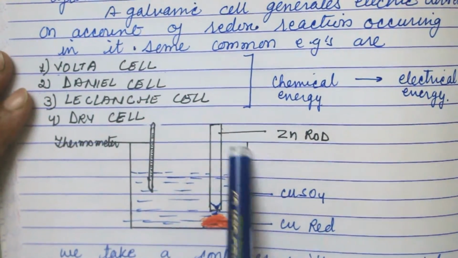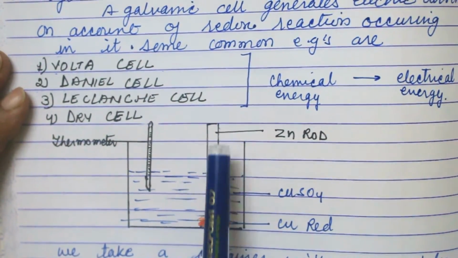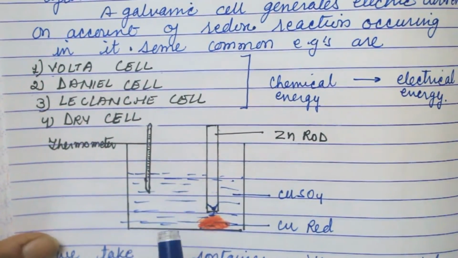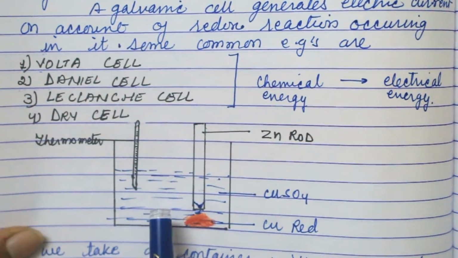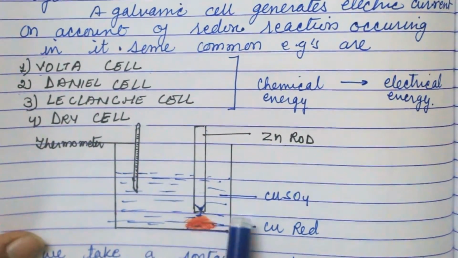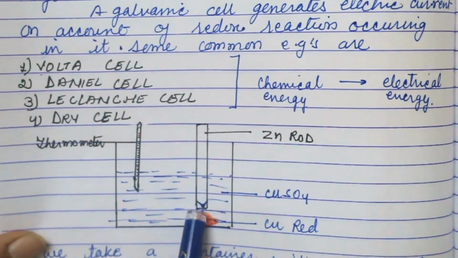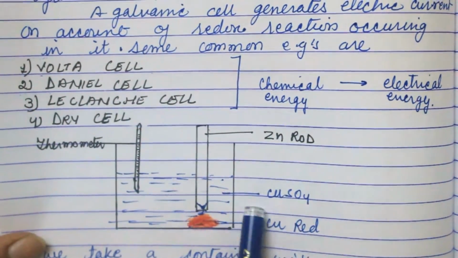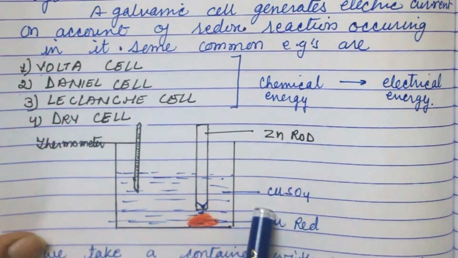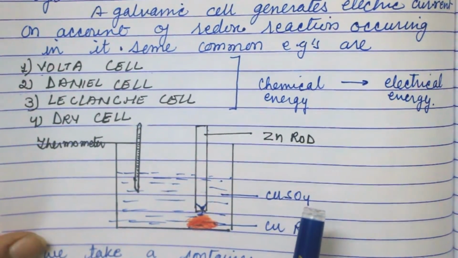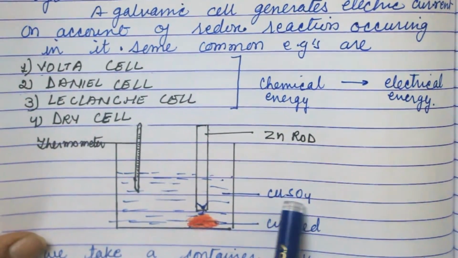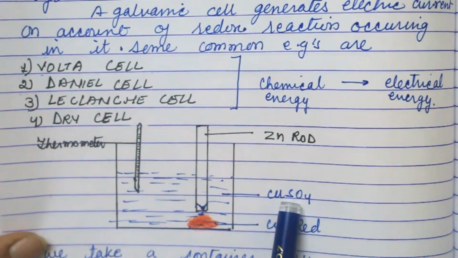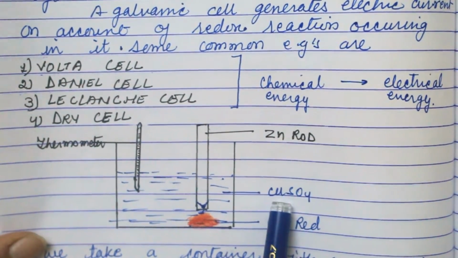Suppose in the container we take copper sulfate solution as an electrolyte and a zinc rod. After some time, several changes occur in this container. The zinc rod reduces in weight, and the zinc ion goes to the solution. Now, the blue solution of copper sulfate, that is cupric sulfate. Here the valency of copper is 2 because the sulfate also has valency 2. So this copper sulfate is blue in color.